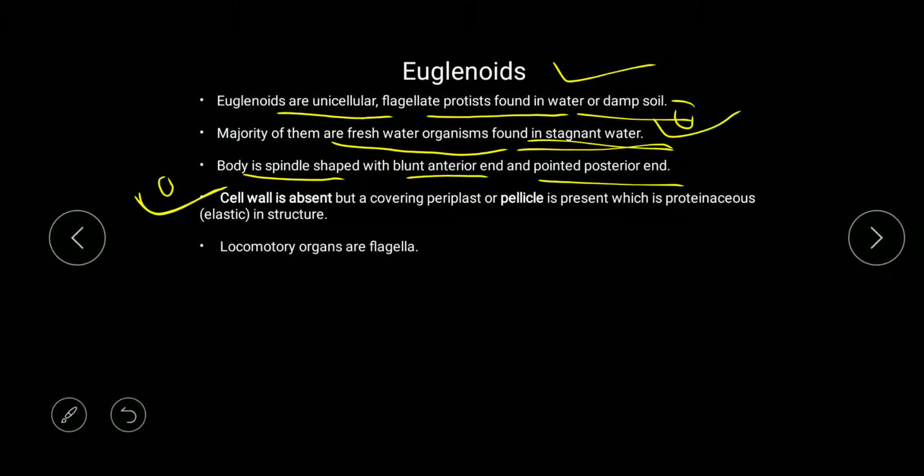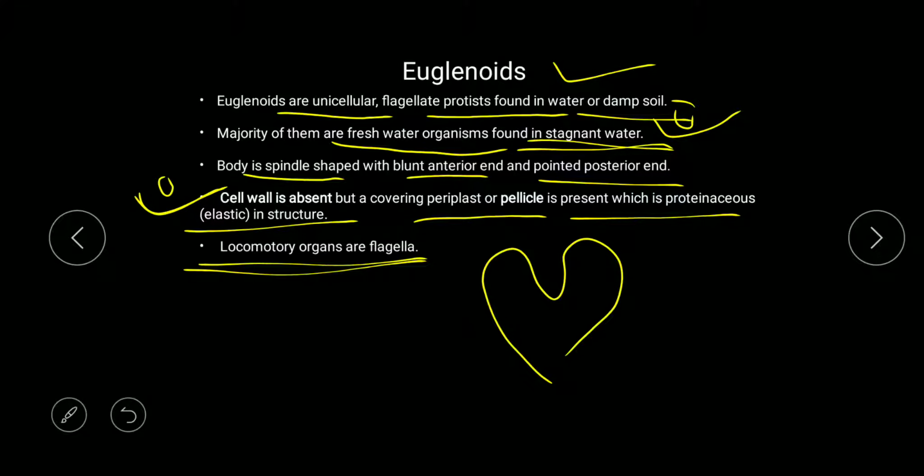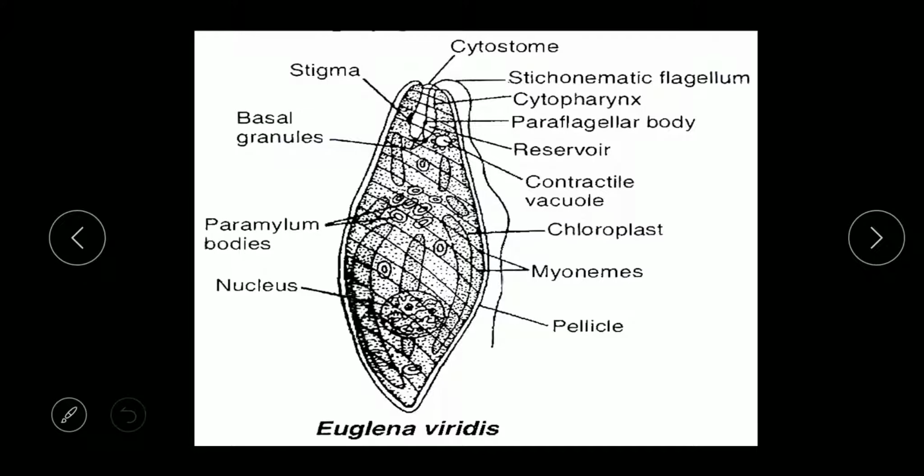So cell wall is absent, but a covering, periplast or pellicle, is present, which is proteinaceous in structure. Locomotory organs are flagella. So you can see the euglenoid structure appears like this. We will study the detailed structure as shown here.